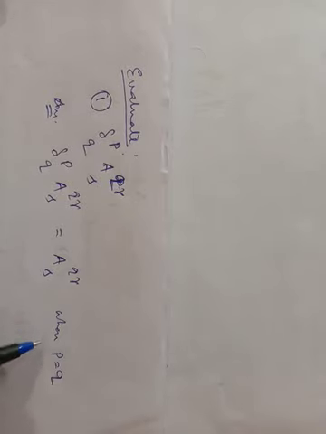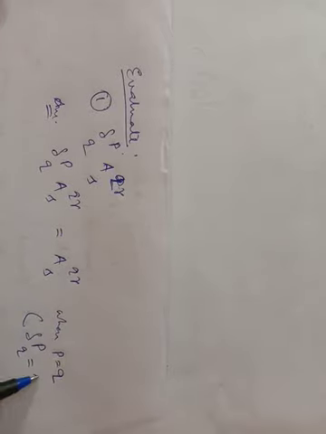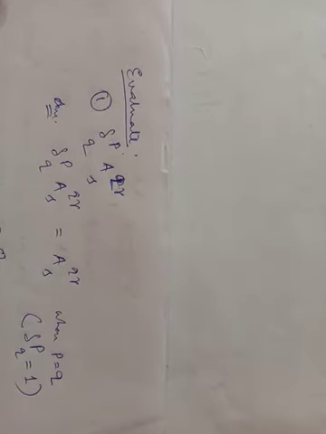Why? When p is equal to q, δ_pq is equal to 1, or is equal to 0 when p is not equal to q. Why? When p is not equal to q, then the Kronecker delta is equal to 0.